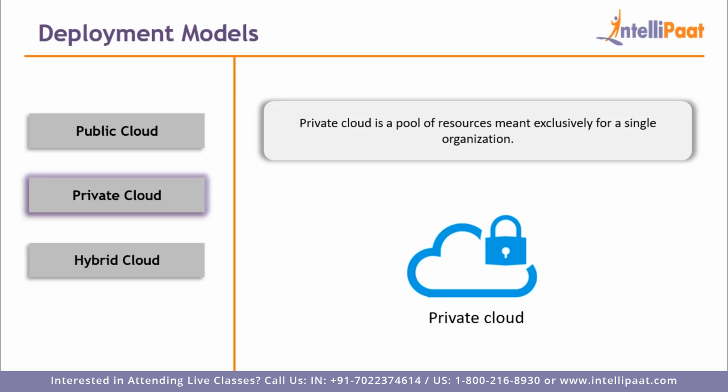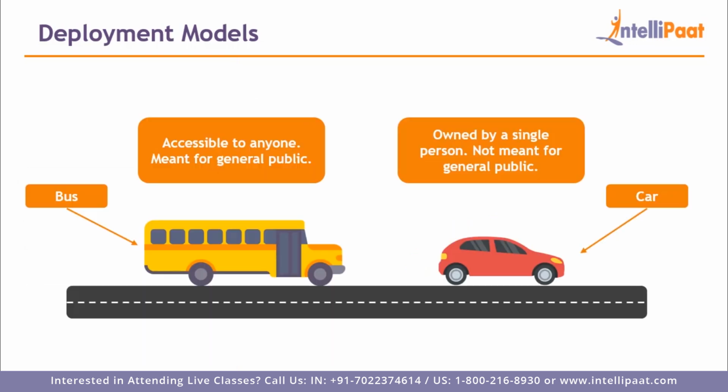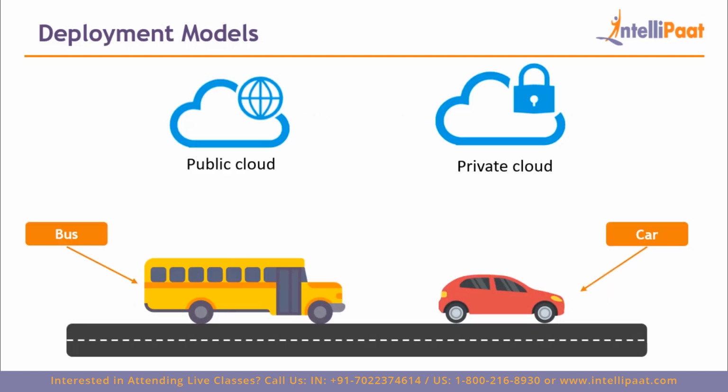So to understand the difference a little better, let's look at this example. So here we have a bus and a car. As you all know, a bus is accessible to anyone and it's meant for general public, whereas a car is owned by a single person and it is not meant for general public. So in this example, the bus represents the public cloud, whereas the car represents the private cloud.